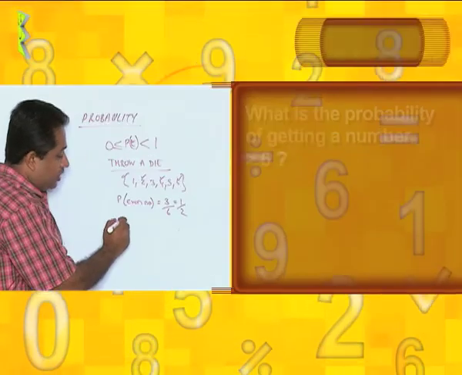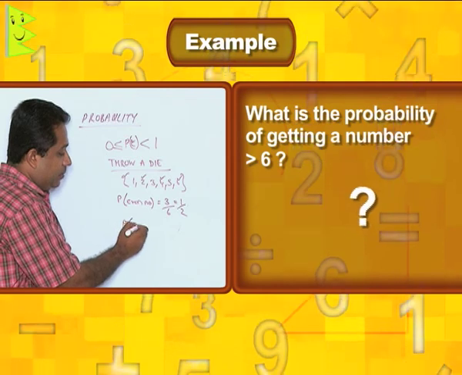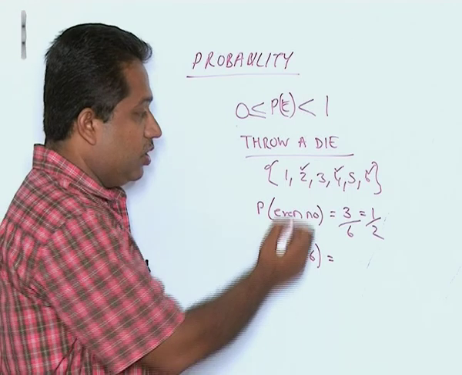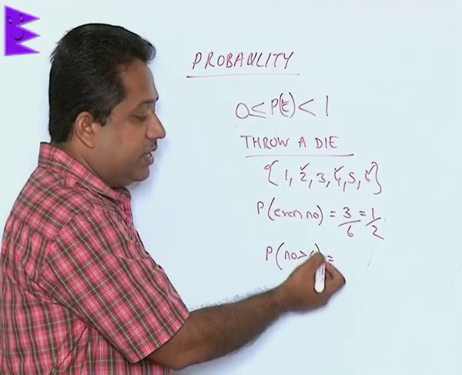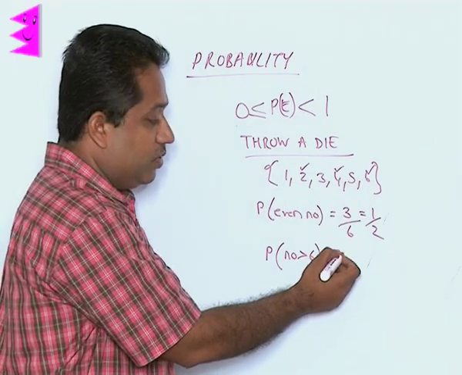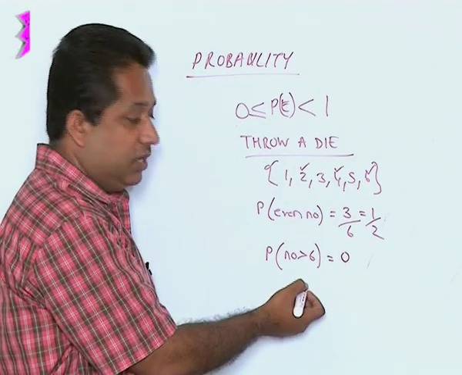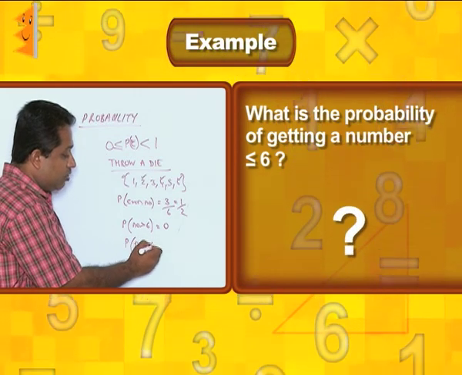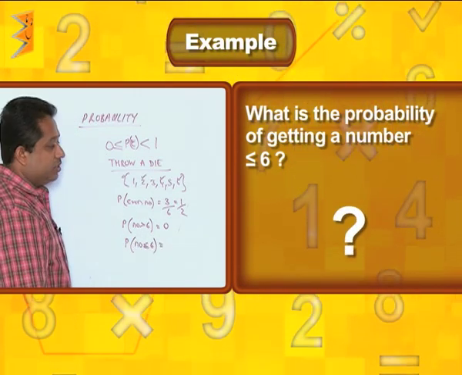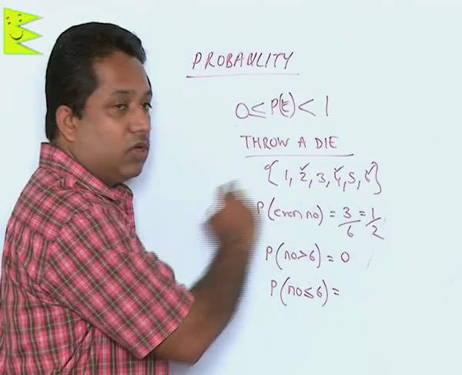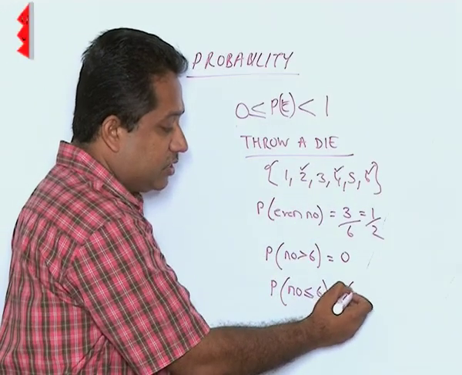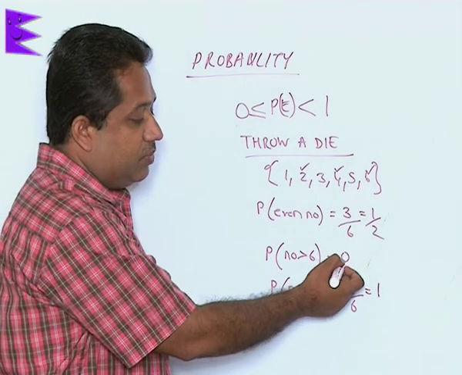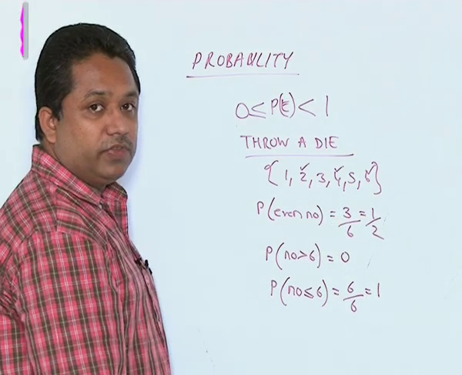If they are asking what is the probability that we will get a number greater than 6, then our answer will be 0, because we cannot get a number greater than 6 when we throw a die. So this will be 0, because it's an impossible event. What will be the probability of getting a number less than or equal to 6? Less than or equal to 6 means all these numbers are less than or equal to 6. So all are favoring us. So we get 6 upon 6, that is 1. So we find that answers can be 0, 1 or anything between 0 and 1.